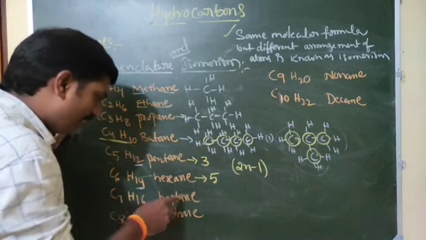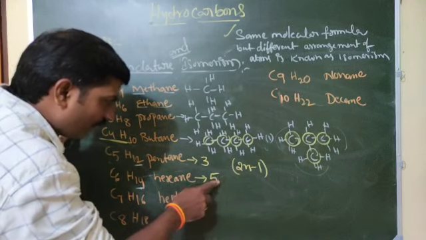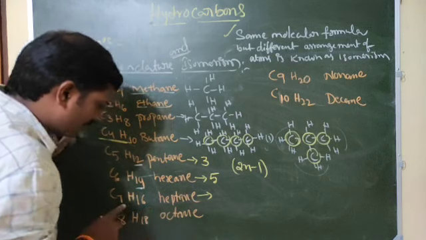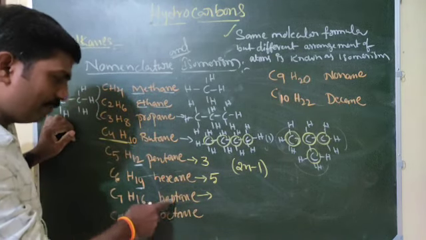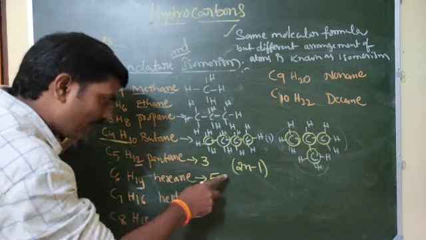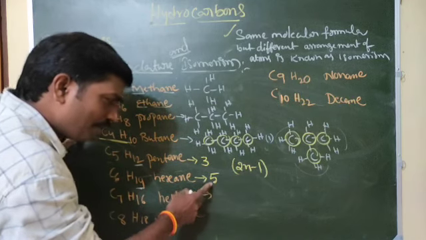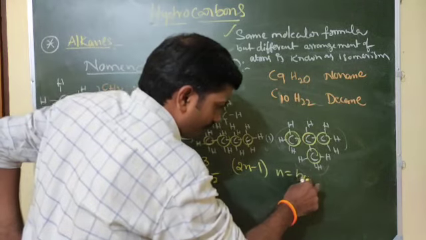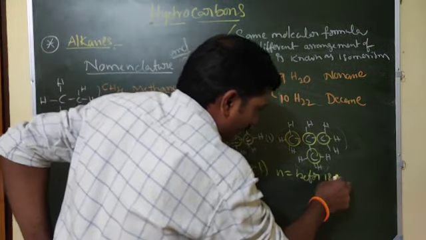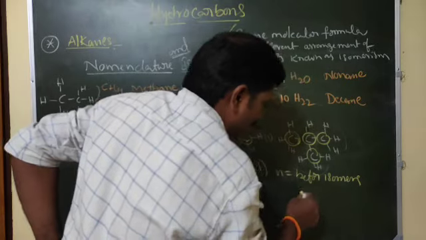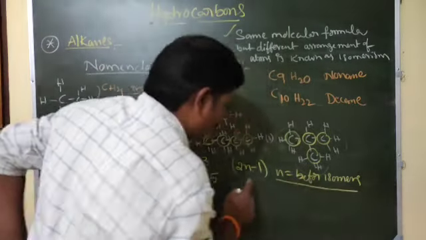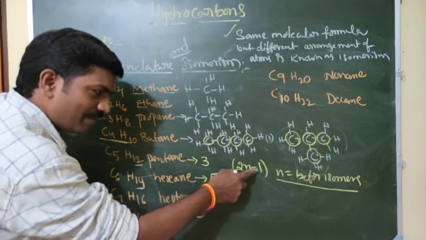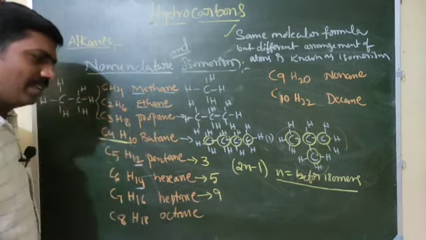Structural 5 came. Next, this one, how much? 5 into 2, for writing this one, C7 and 16, C7H16. Heptane has how many isomers? I want to take 5 here instead of n. Before, for isomers, n is equal to... before isomers, how much? For this I want to write 5 is there. 5 2s are 10 minus 1, 9.